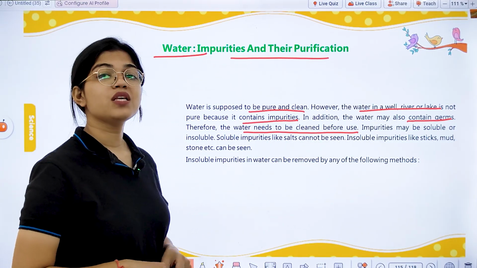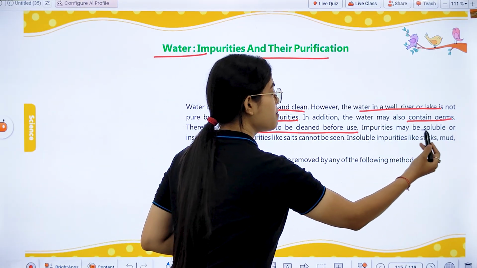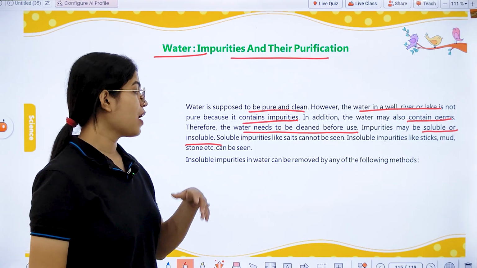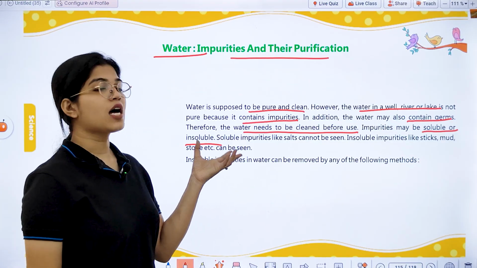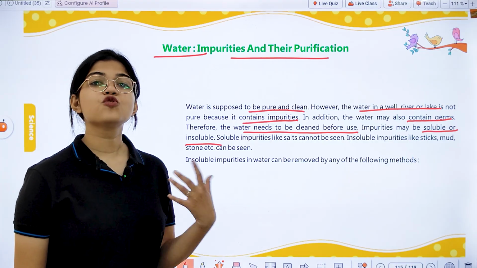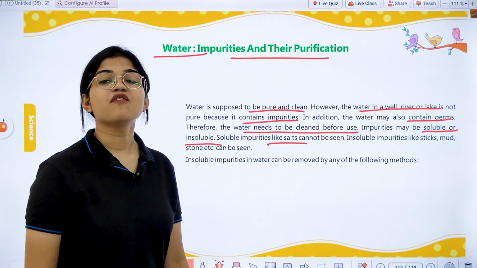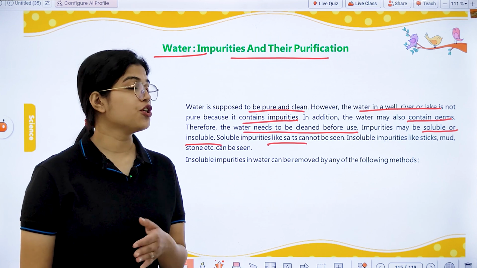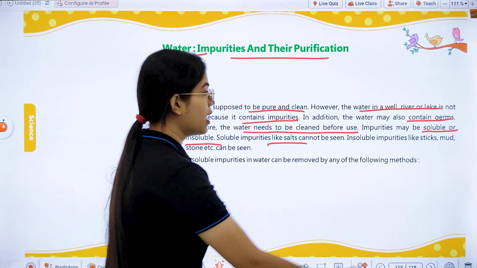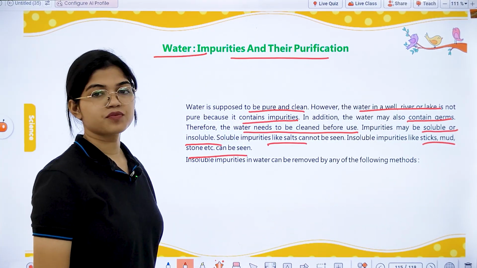Now these impurities in the water are of two types: soluble or insoluble. First of all, we have soluble impurities. These are impurities which cannot be seen; they dissolve in the water, like salt. And the others are insoluble impurities, which do not dissolve in water and can be easily seen, like sticks, mud, stone, etc.